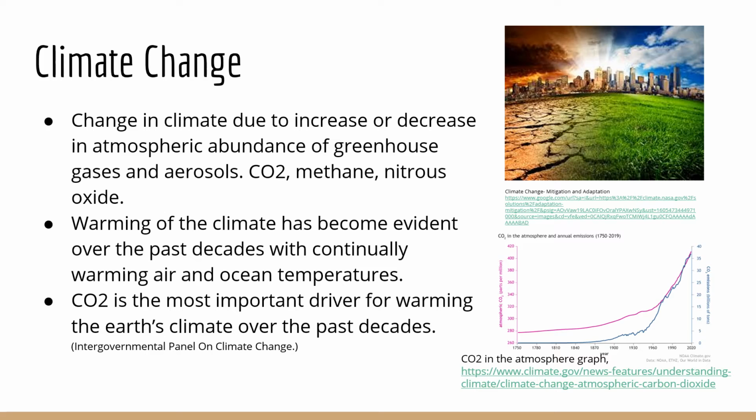So the warming of the climate has become very evident to us over the past decades with continually warming air and ocean temperatures. And the main reason behind this is the CO2 emissions from us as humans. So CO2 is the most important driver for warming of the Earth's climate over the past decades. And we have a nice graph there down on the bottom right. It is a graph of CO2 in the atmosphere. It spans from the year 1750 to 2020, and as you can see, there is a concerningly steep increase in the recent years.